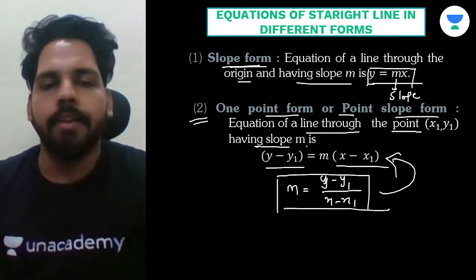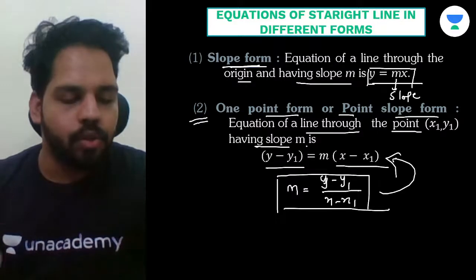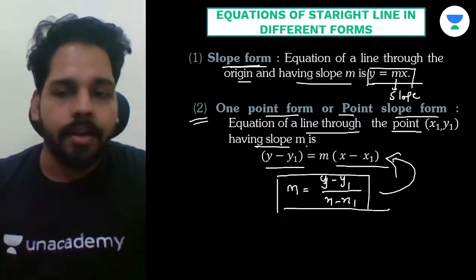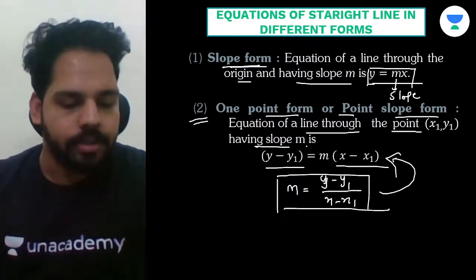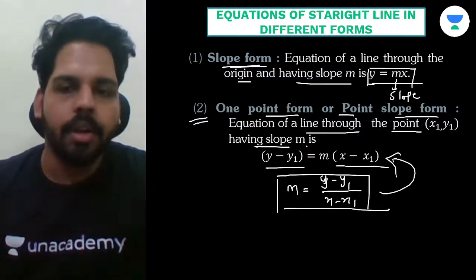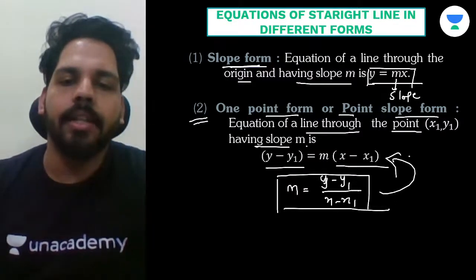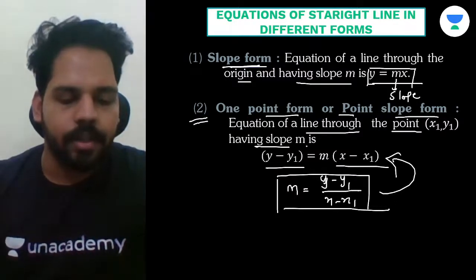That means if a line is making a slope with the direction of the x-axis with a point lying on it, we can definitely write the equation as this. Understand?